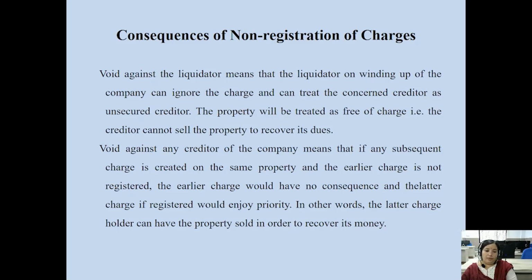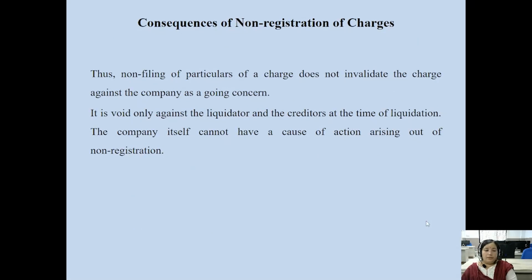Otherwise, it would have no consequences. Then, continuing the same topic, the consequences of non-registration of charges: non-filing of particulars of charge does not invalidate the charge against the company as a going concern.